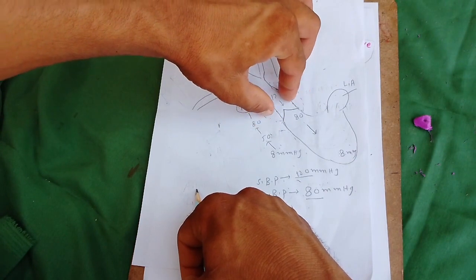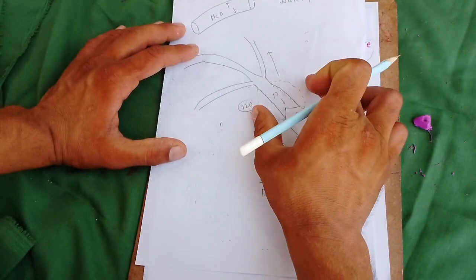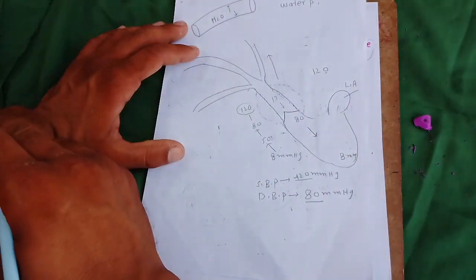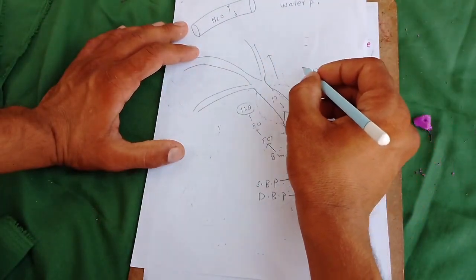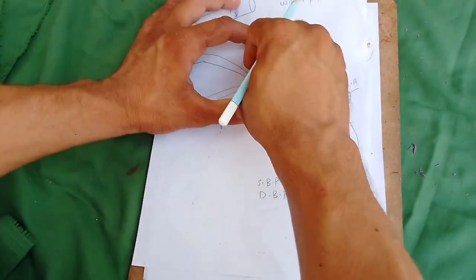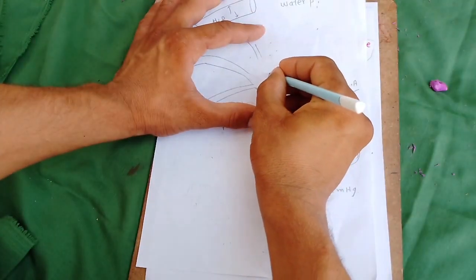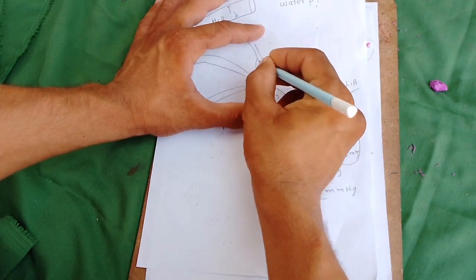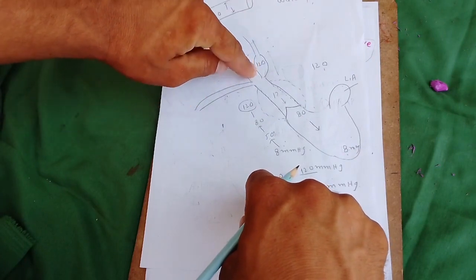When this aorta contracts, the 120 of pressure is transferred forward to the next point of the aorta or other parts of the arteries. So 120 of pressure is transferred here and expands this area. This systolic pressure is transferred here.